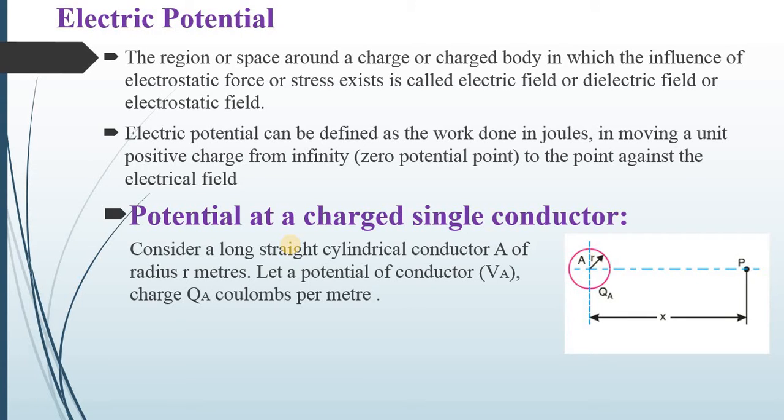In other words, electric potential can be defined as the work done in joules in moving a unit positive charge from infinity, that means from the zero potential point, to the point against the electric field. So this is nothing but the electric potential.